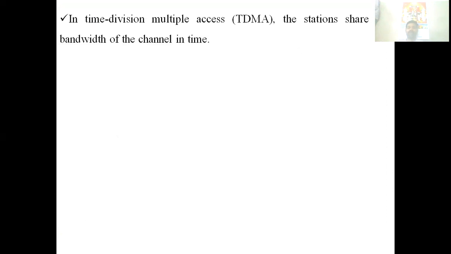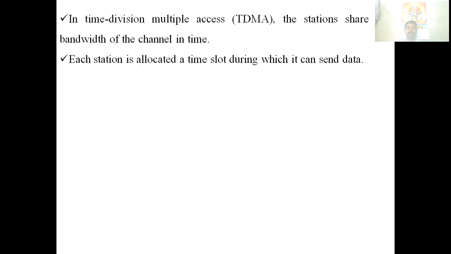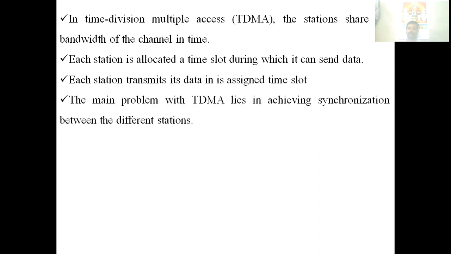So in time division multiple access, the stations share the bandwidth of the channel in time. Each station is allocated a time slot during which it can send. Each station transmits data in its assigned time slot.